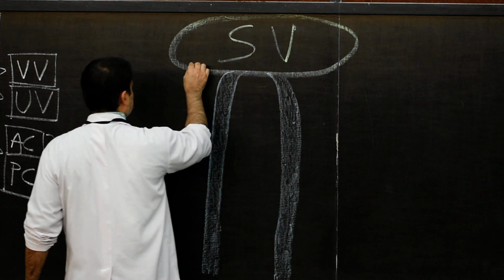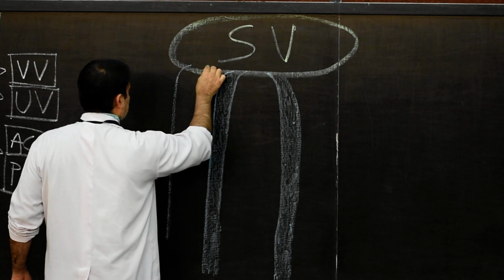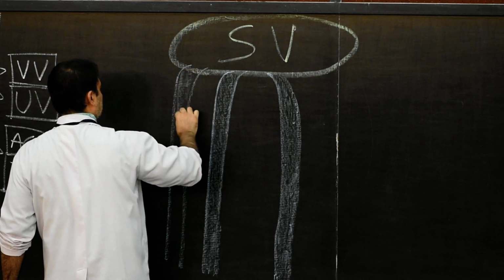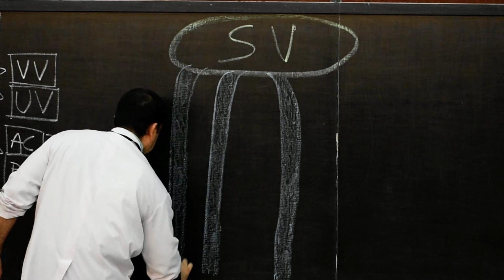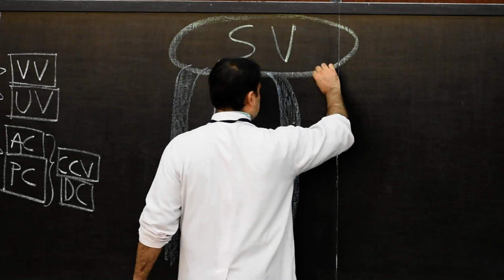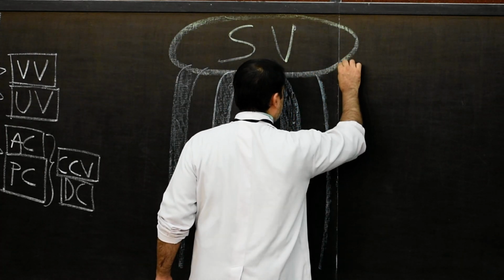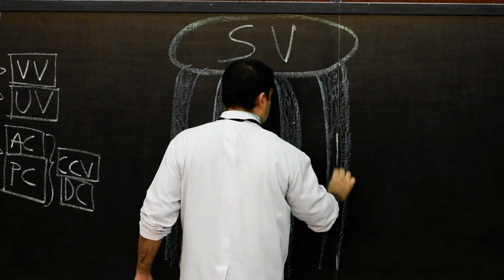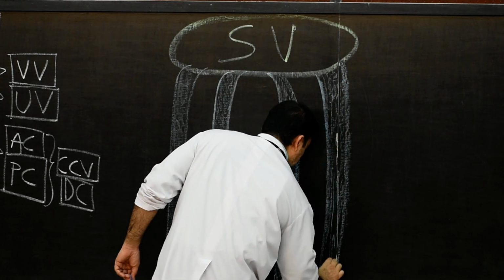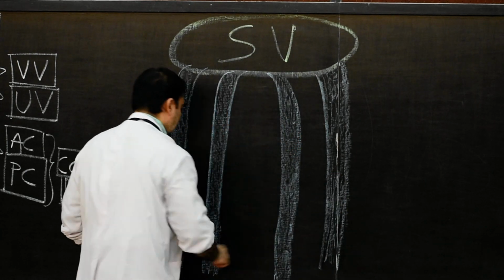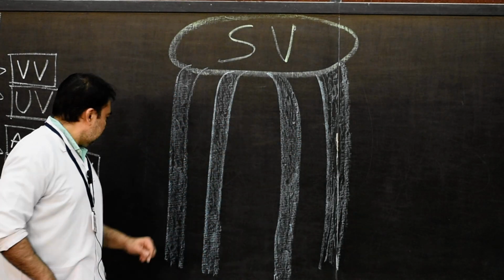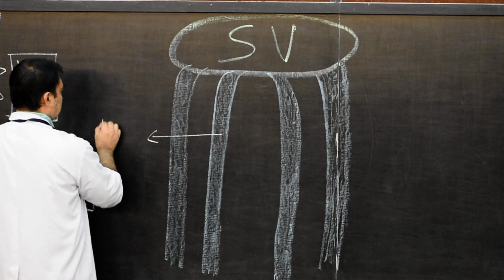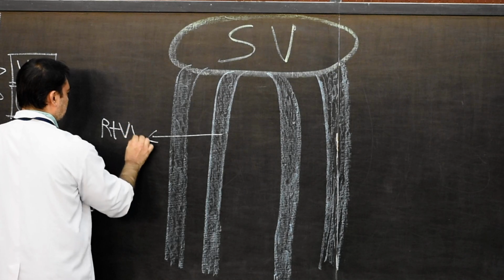Similarly, on the lateral side, we draw the right as well as the left umbilical veins. This is how we draw. Now we will note down one thing: this is the right vitelline vein.